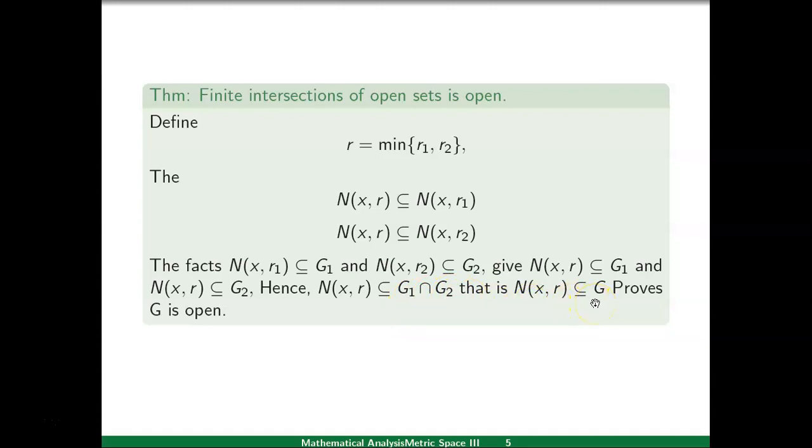So what have we proved? We have taken an arbitrary point x in G and we have proved that there exists an open sphere about x with radius r which is contained in G. This proves that set G is open. So this proves that a finite intersection of open sets is open.